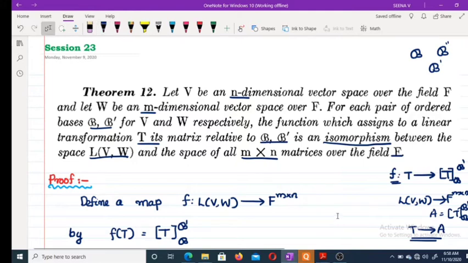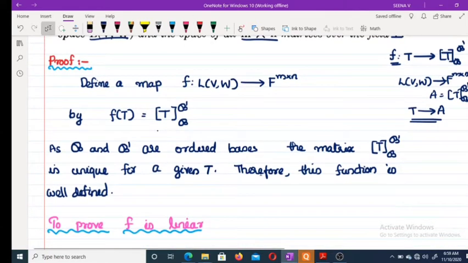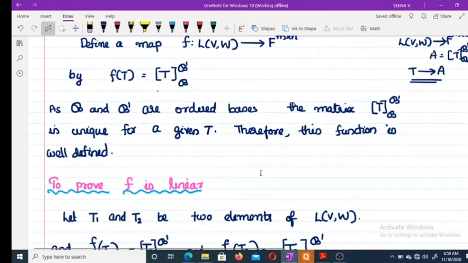So we are going to define a map f from L(V, W) to F^(m×n) by f(T) equal to this one. Now, as B and B dash are unique ordered bases, the matrix representation is also unique. Okay, the coordinate matrix is unique.